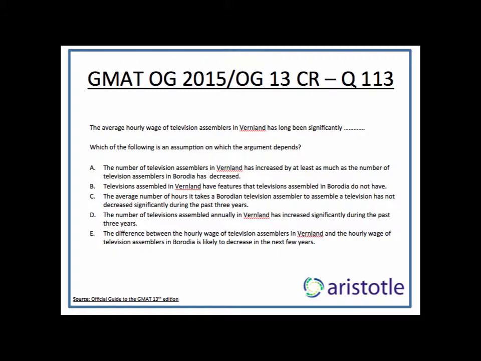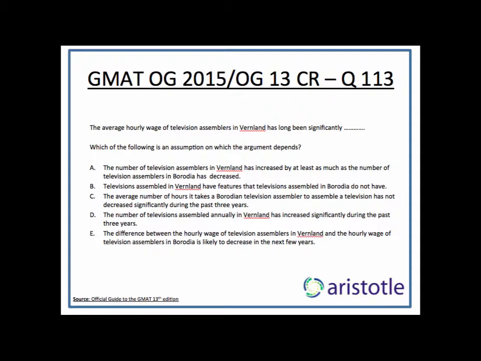C says the average number of hours it takes a Barodian television assembler to assemble a television has not decreased significantly during the past 3 years. Understand this option. It says the efficiency of every Barodian television assembler has not increased. You see, if the number of hours it takes them to assemble a television goes down, that's a good thing. It means the efficiency of that person has increased. He's taking less time to assemble the television now than he used to in the past. And if this actually were to be the case, then Barodia may not have to import anything from Vernland.